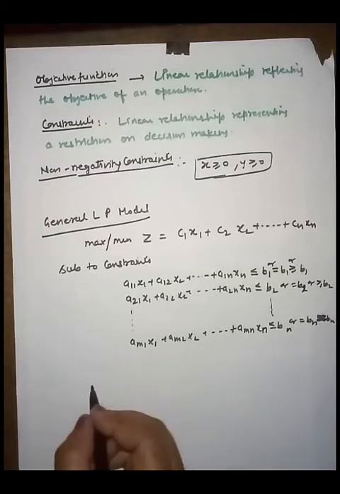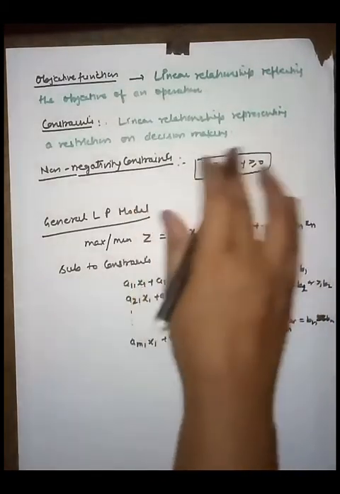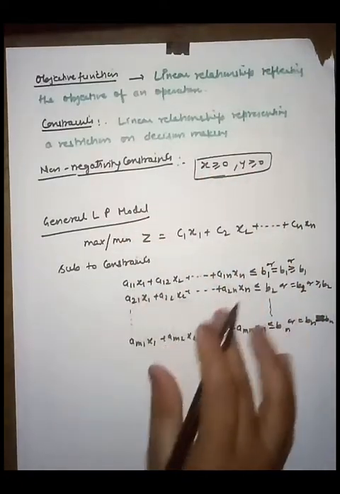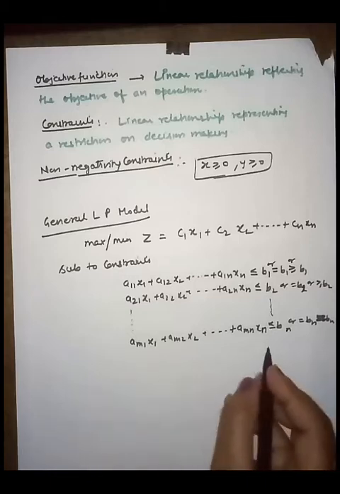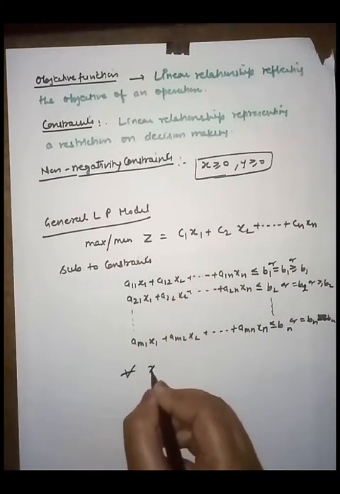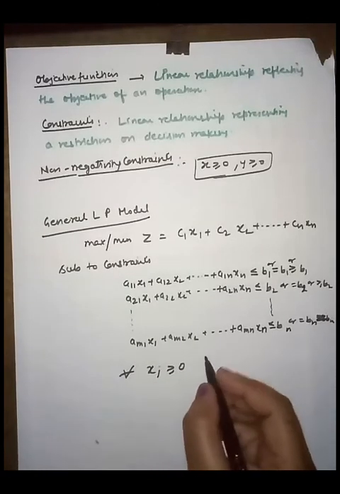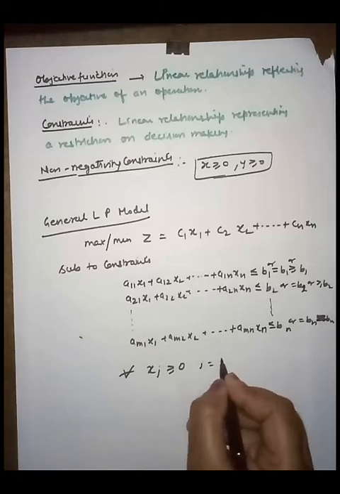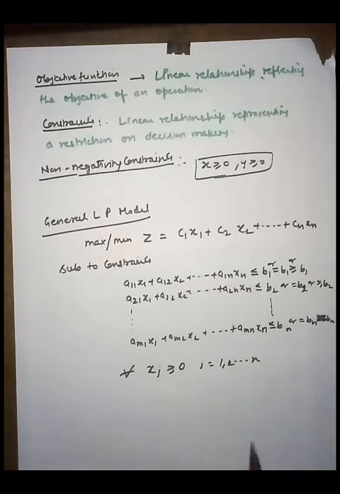And after that, write the non-negativity restriction. As I told you, decision variables are always in positive form. So here we take all positive values: xj is greater than or equal to 0, for j from 1 to n. Right friends?